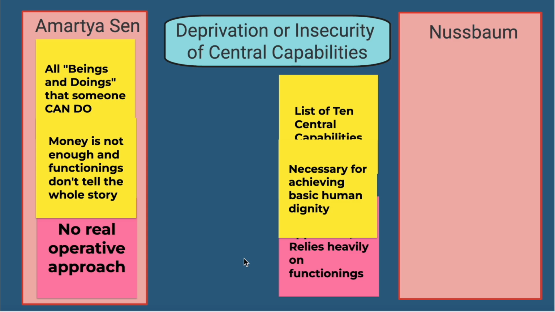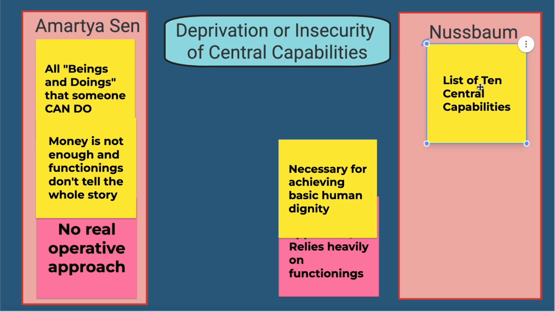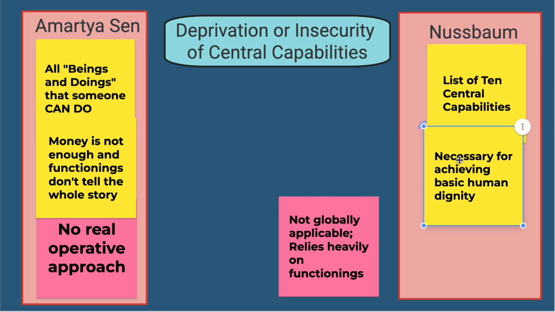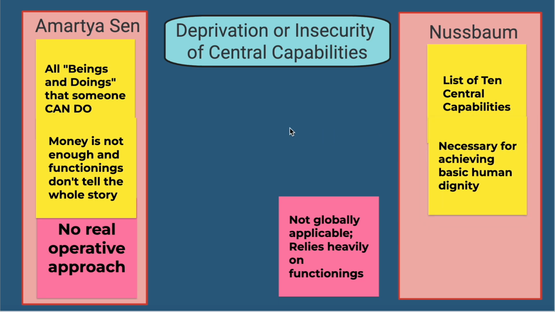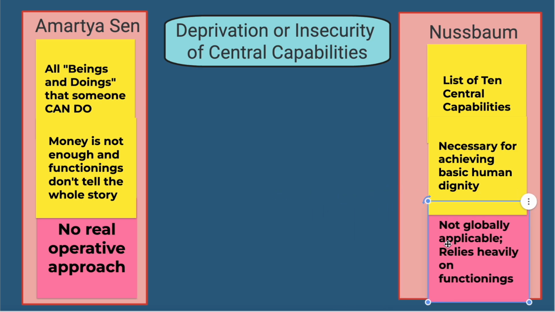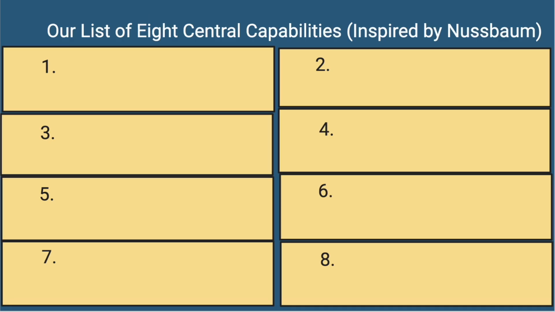Nussbaum, on the other hand, presents her well-established, predetermined 10 central human capabilities applicable to every part of the globe. She argues the need for each of those capabilities to preserve the dignity of every human being. Of course, one of the biggest criticisms of her central list of capabilities is that it's culturally imperialist and not applicable everywhere to the same degree across the globe. Nevertheless, this list could serve as a model for selecting foundational capabilities, which provides us with more of an operative framework than Sen. In our framework, we attempt to incorporate both scholars' concerns by proposing a central list of capabilities that we emphasize being evaluated with context-specific metrics.